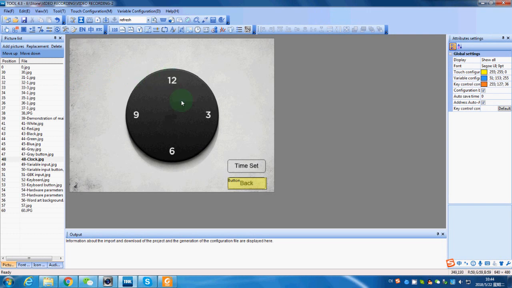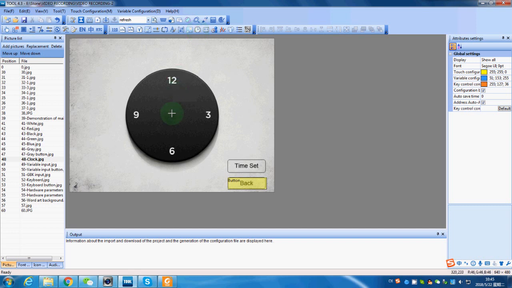RTC setting. Now we're going to show the real-time display or setting function. What we need now is a background picture with a clock panel. And the functions we're going to use are: 1. Dial clock display. 2. Text RTC display. 3. RTC settings. First, let's begin with a dial clock display.